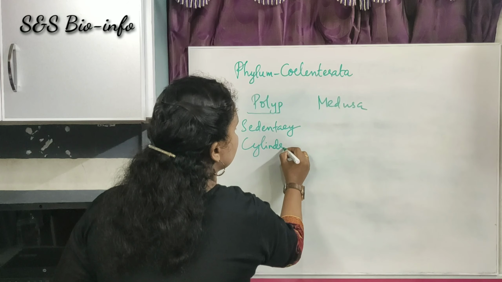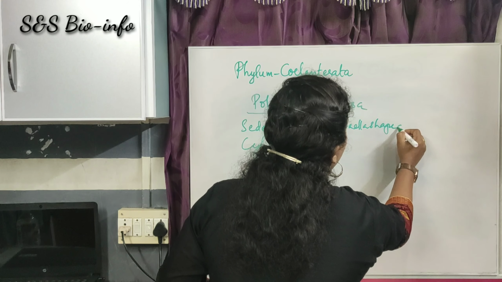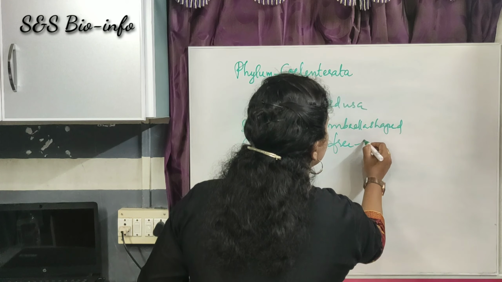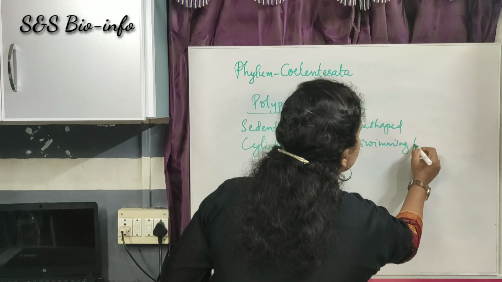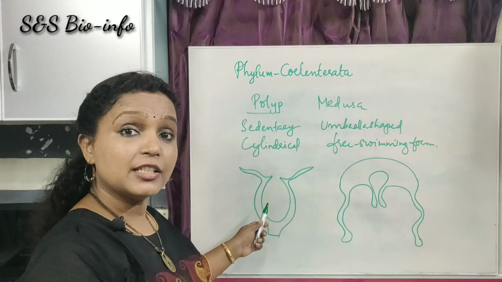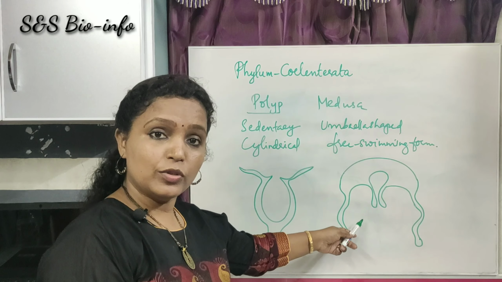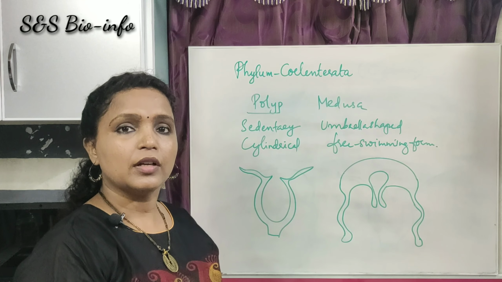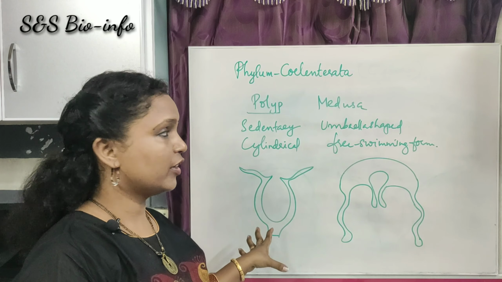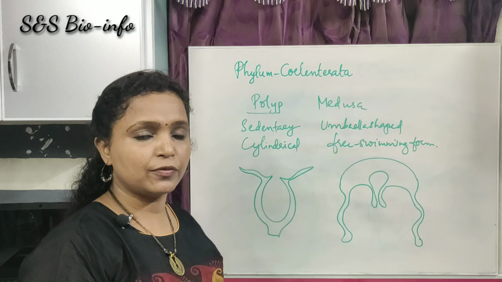Then medusa is umbrella shaped and free swimming form. This is the polyp which is cylindrical in appearance. That is the medusa which is umbrella shaped and free swimming. Some exhibit the cylindrical form, some other animals exhibit the free swimming umbrella shaped form.